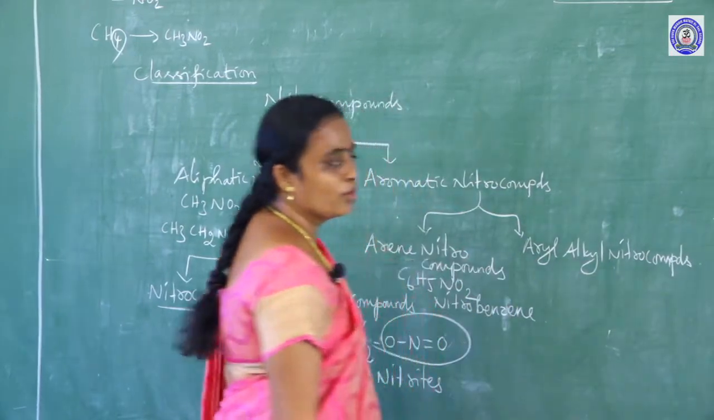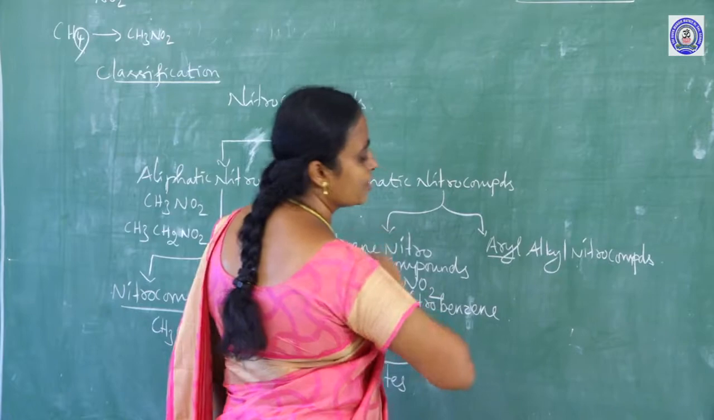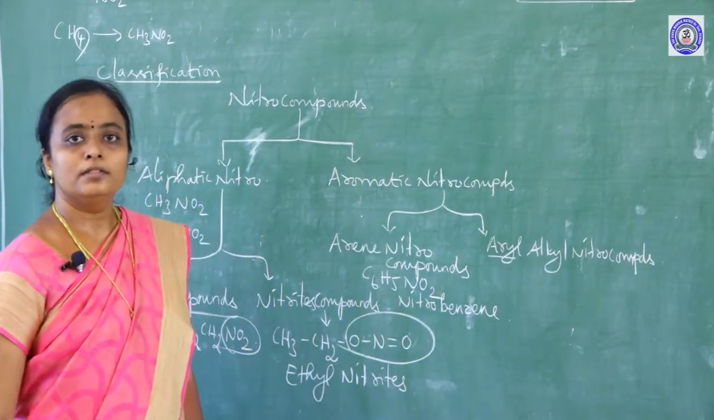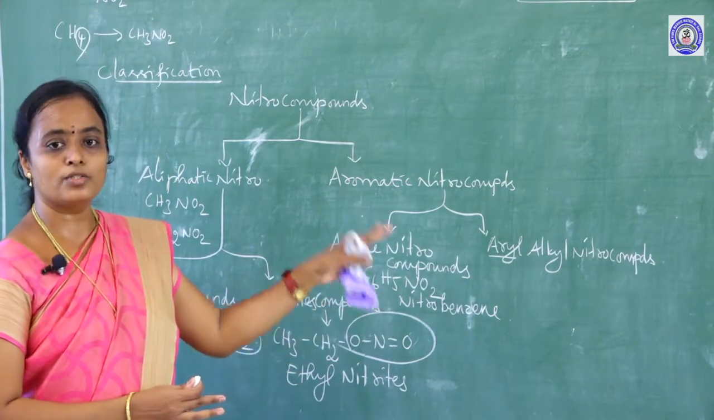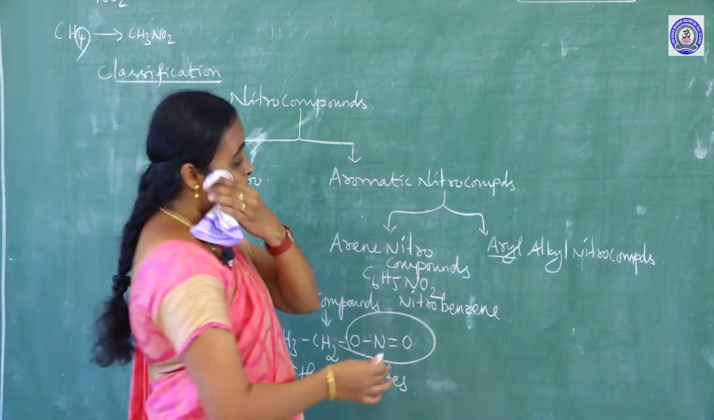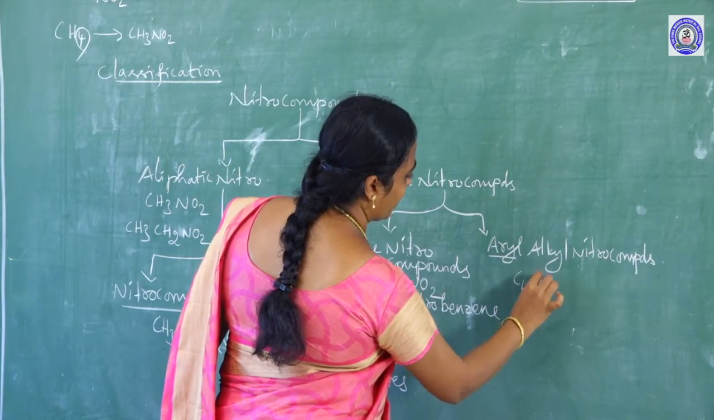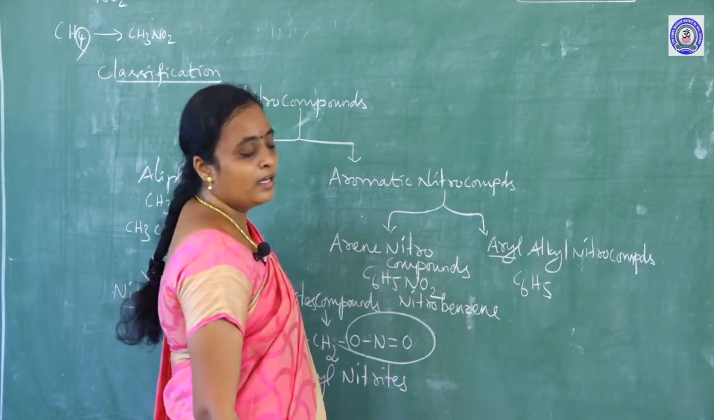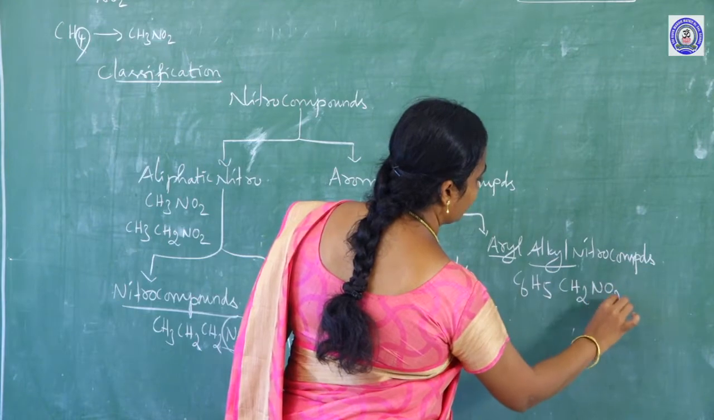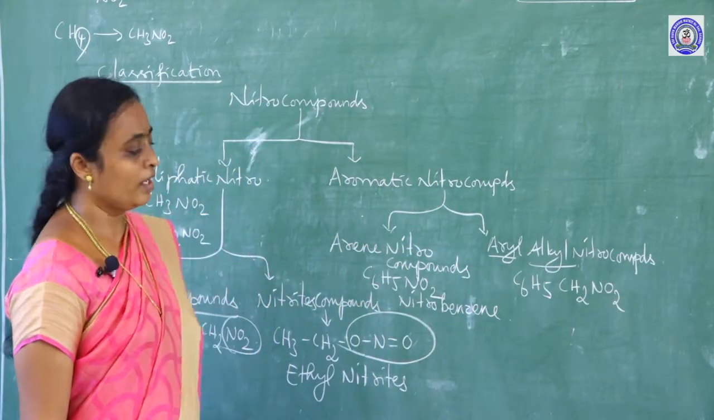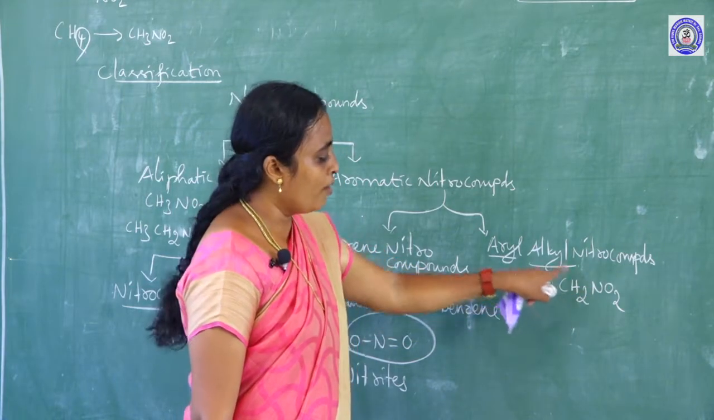Aryl alkyl nitro compounds. What does aryl mean? Aryl group means more than carbon number 5. Up to carbon number 5 is the aliphatic system, carbon number 6 onwards is the aromatic system. So, aryl alkyl nitro compounds. For example, aryl group C6H5 and alkyl group CH2 with nitro, that is C6H5CH2NO2.